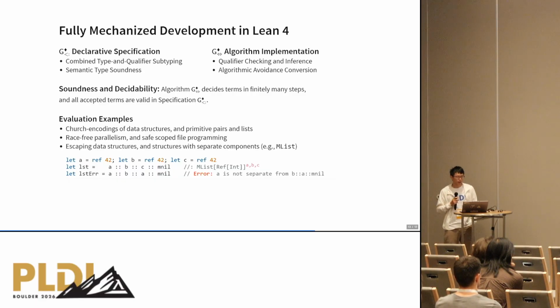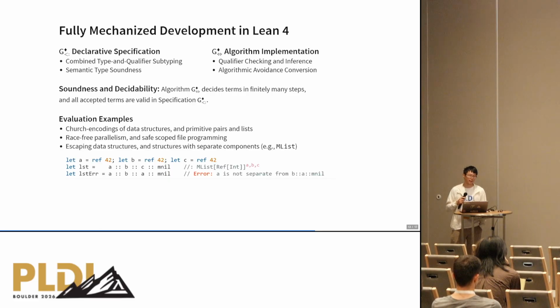So a quick recap, a quick sum up. Our development is fully mechanized in Lean 4, the proof assistant. Our mechanization is split in roughly two parts. The first part is about the declarative specification. We have combined type and qualifier subtyping, and we prove semantic type soundness about it. And for the algorithmic implementation, we build qualifier checking and inference algorithms. On top of that, we also have algorithmic avoidance conversions carried out in an implicit way. And we prove soundness and decidability of our algorithm, that our algorithm terminates in finitely many steps, and all accepted terms are valid with respect to our specification.